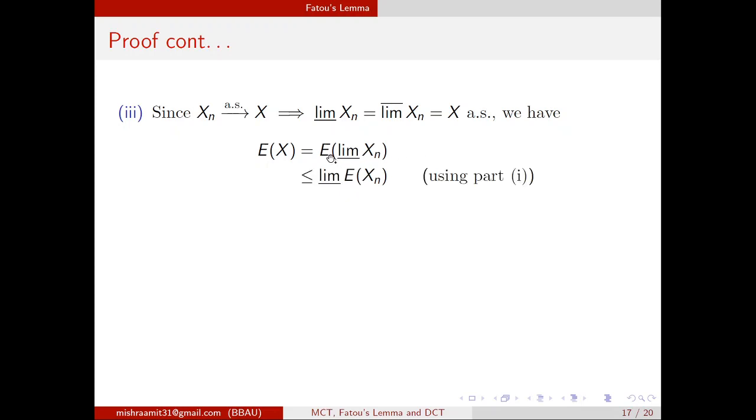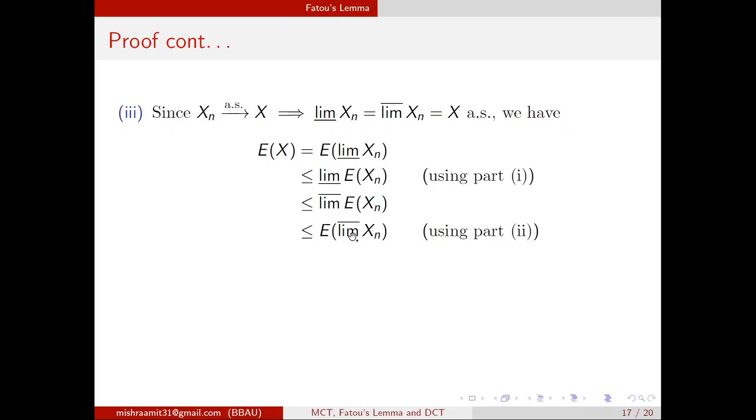Now you know from part 1 that expected value of limit inferior xn is less than or equal to limit inferior of expected xn. Then you know that limit inferior of real numbers will be less than or equal to limit superior of those numbers. Now you use part 2, which says that limit superior of expected xn is less than or equal to expected value of limit superior xn.